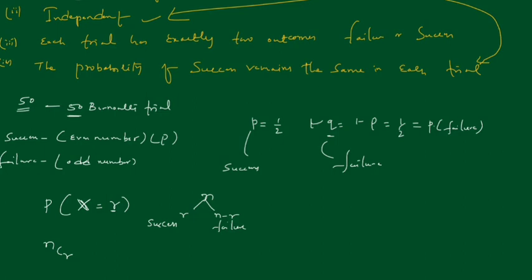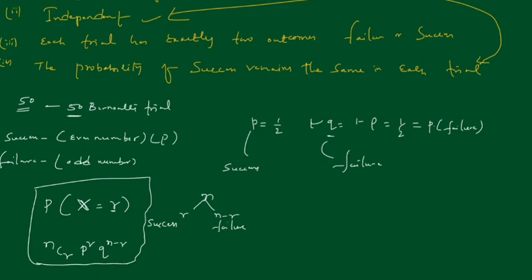Finite means 1, 2, 3 up to R times success, so we take P to the power of R. If P is success, then for failure it will be Q raised to n minus R.